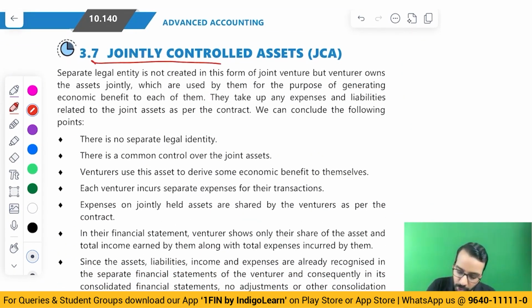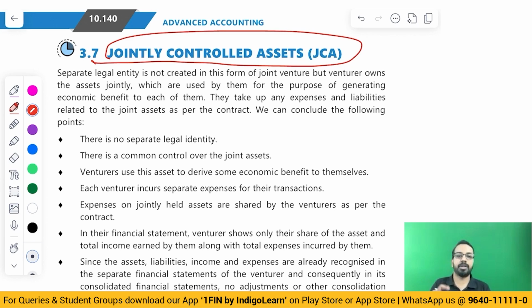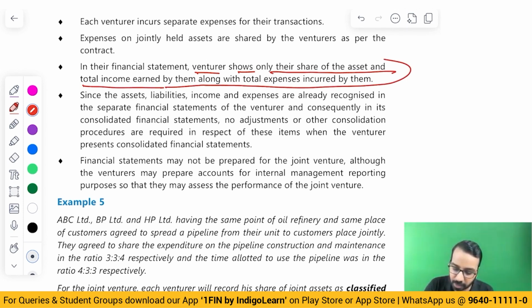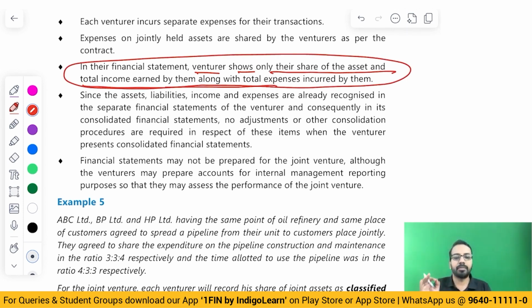Now, when it comes to jointly controlled assets, again, no entity, common control. Venturer shows only their share of asset and total income earned by them along with the total expense incurred by them. So, whatever is their share, that is what they will show in terms of asset. If there is any share of income or expenses, then whatever is their share of income and their share of expenses, that is what they will record in their books.